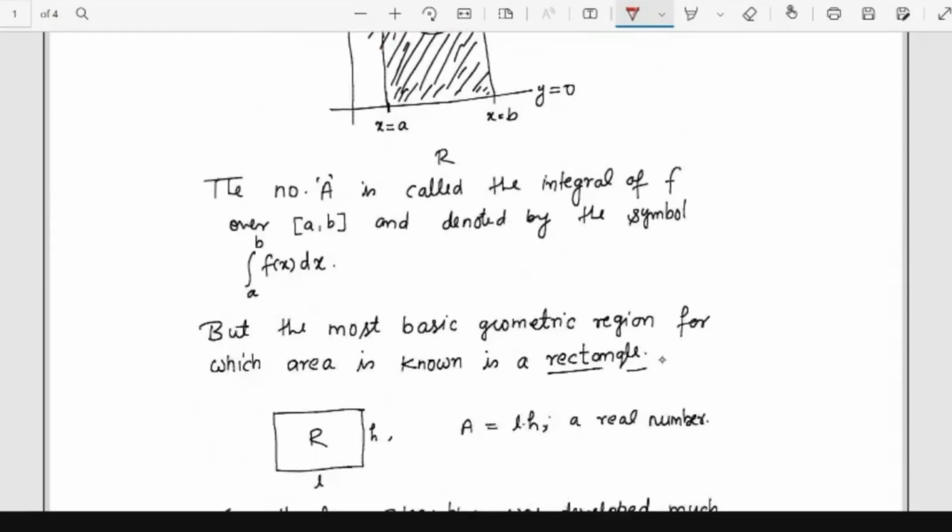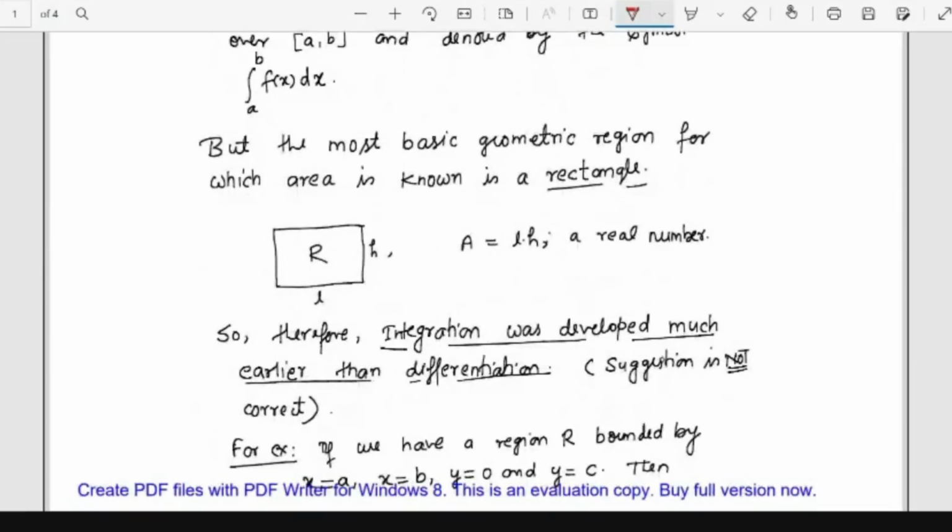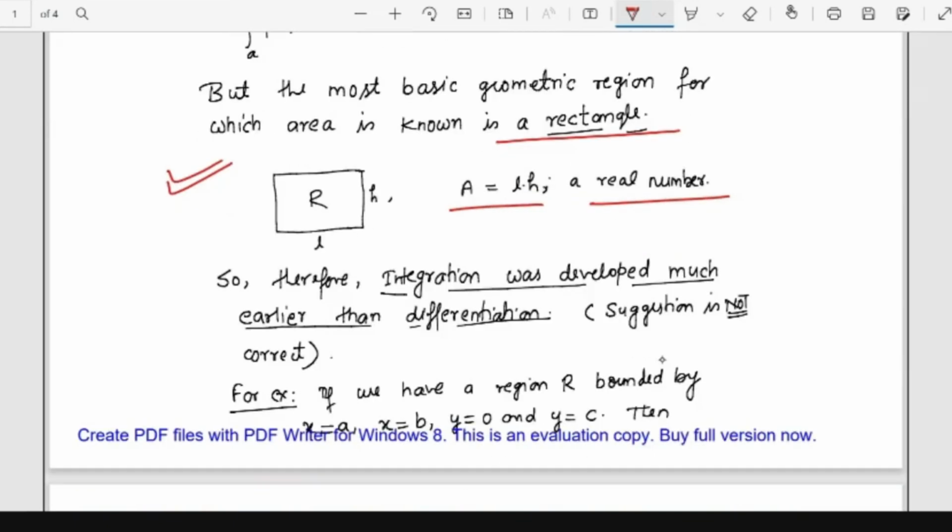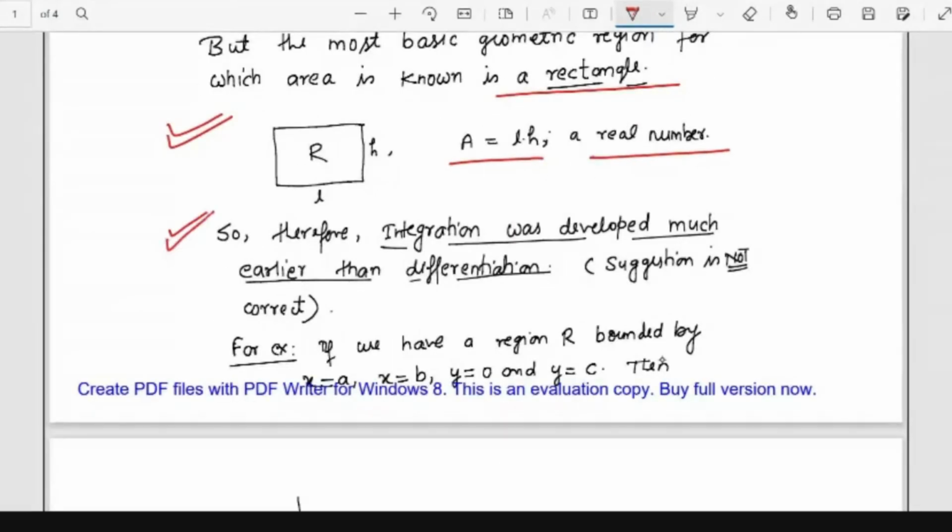What is the most basic geometric region for which area is known? That is a rectangle. How to calculate the area of a rectangle? Suppose I have a rectangle R, then area is L times H. That is a real number. Area is again a real number. Integration was developed much earlier than differentiation.